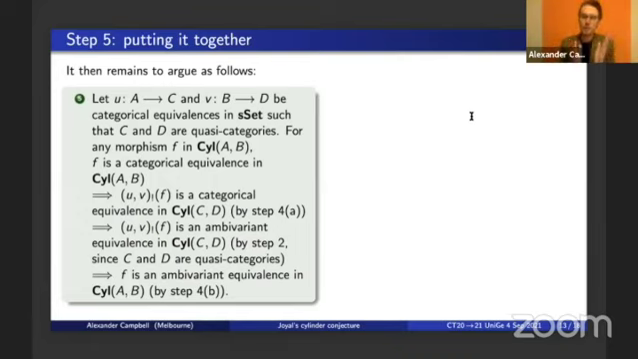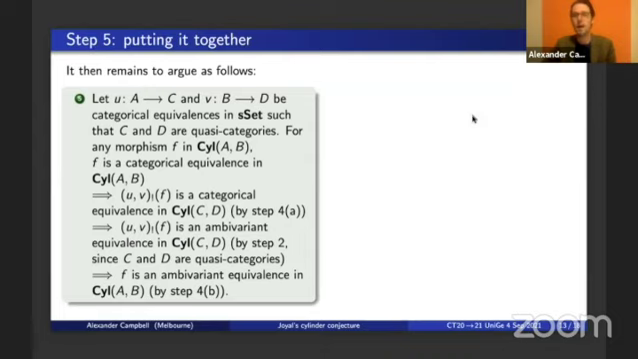So we start with our pair of simplicial sets A and B, and we take fibrant replacements of both of them in the model structure for quasi-categories on simplicial sets. That is, we have two maps, U and V, which are both categorical equivalences and whose codomains, C and D, are both quasi-categories. We take a morphism F in sSet_{A,B}, we assume it's a categorical equivalence, and we want to show that it's an ambivariant equivalence. First, we push forward along this pair of categorical equivalences, and since push-forward always preserves categorical equivalences, we know that the push-forward of F is a categorical equivalence in sSet_{C,D}.